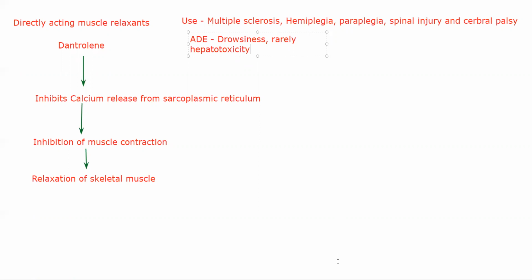Now coming to the last class in SMRs, which is centrally acting muscle relaxants. These include a wide array, with different classes which are acting directly in your central nervous system.